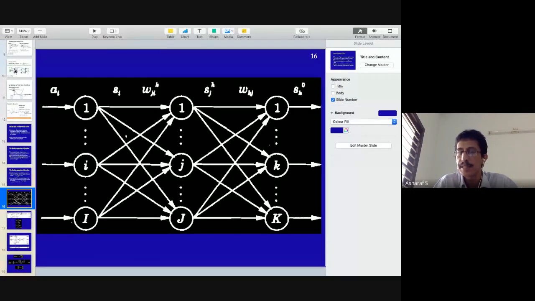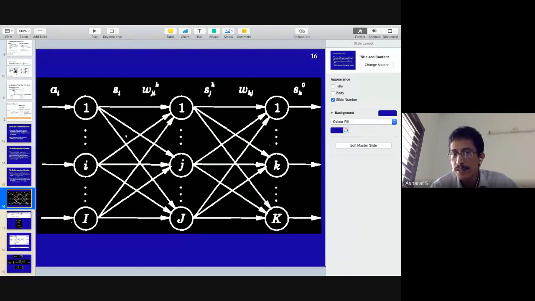Wji is the weights connecting input to the hidden layer, and you may see a superscript small h, Wji^h. That small h denotes that these are weights connecting to the hidden layer, just for notational convenience. Weights connecting input to the hidden layer are labeled as the h layer weights, right?